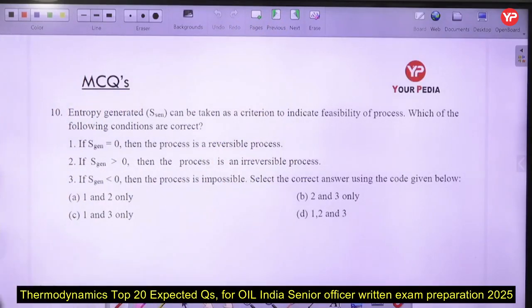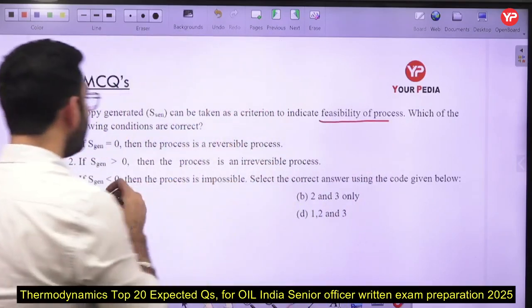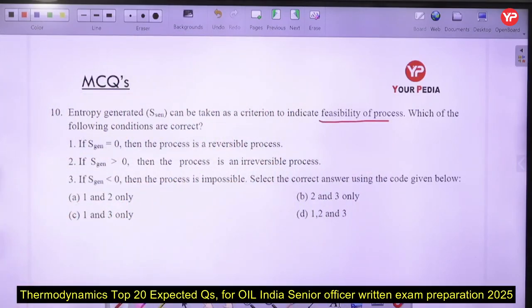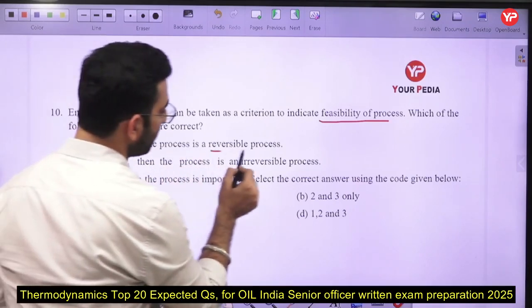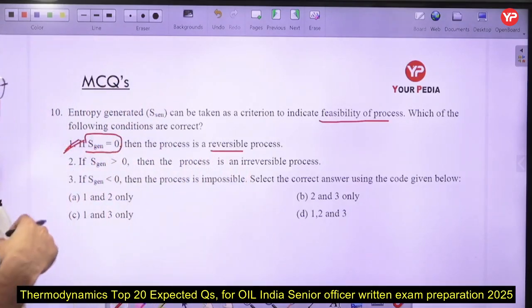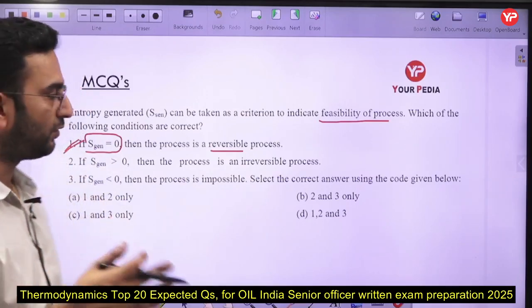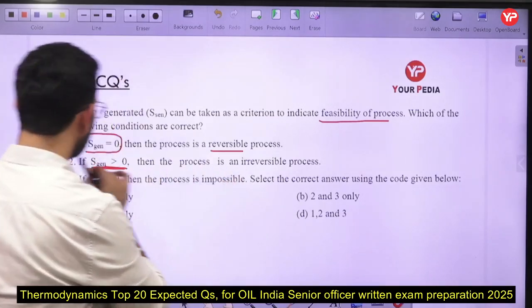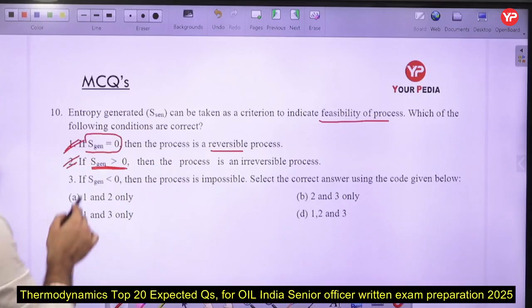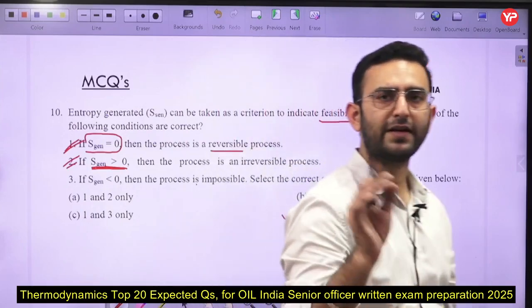Next part: entropy generation can be taken as a criterion to indicate the feasibility of a process. Which of the following conditions are correct? We have to mark the correct conditions. First, if entropy generation is 0, the process is reversible. That is correct, because there is no dissipative effect inside the system leading to entropy generation. If entropy generation is greater than 0, the process is irreversible. That is correct. If entropy generation is negative, the process is impossible. Yes, all the statements are correct. That is a very simple case.